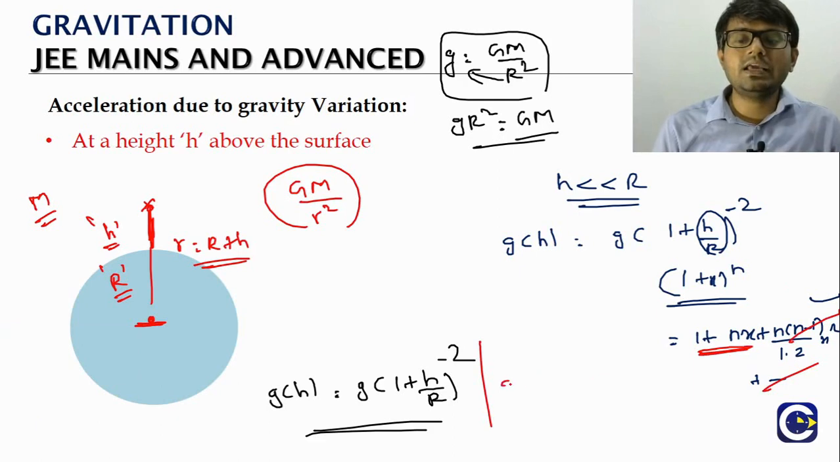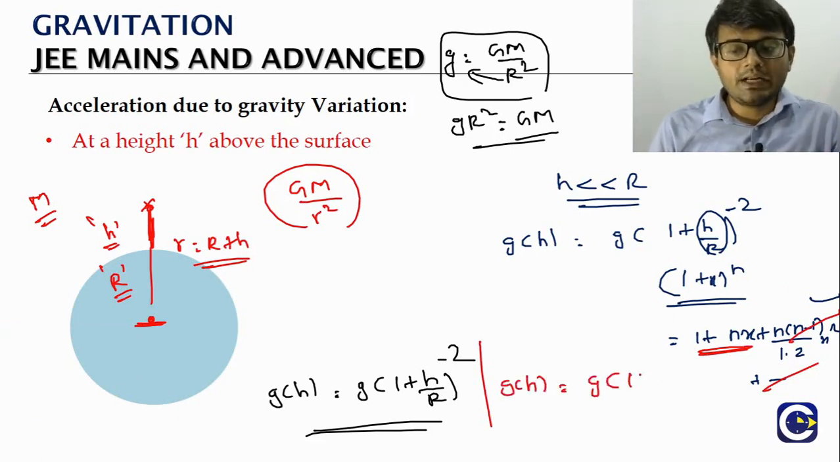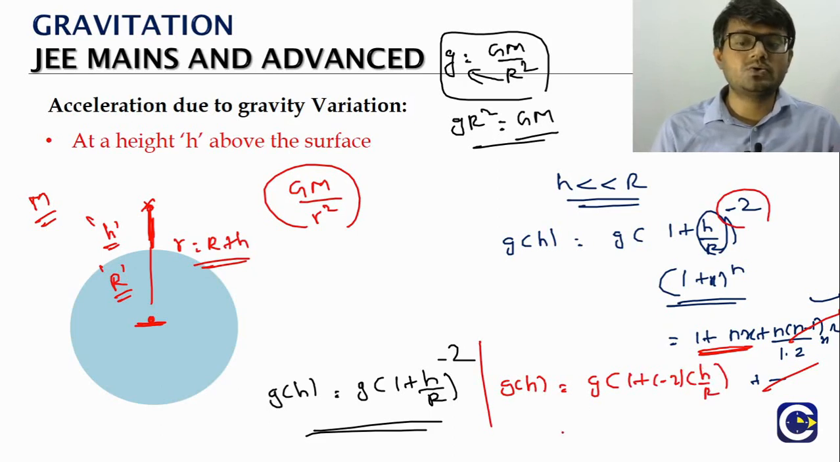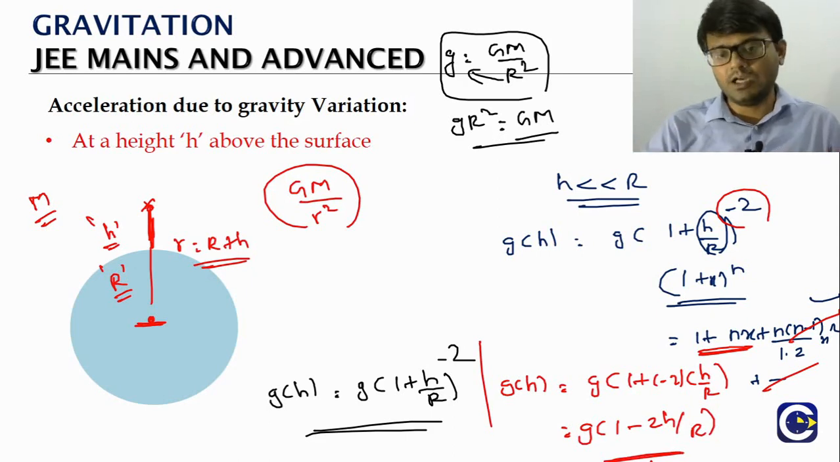So we will have the simplified formula. What is it? 1 plus n, where the n value is minus 2, into x. X is h by r. So what is it? g into 1 minus 2h by r. This is what we call the simplified formula.